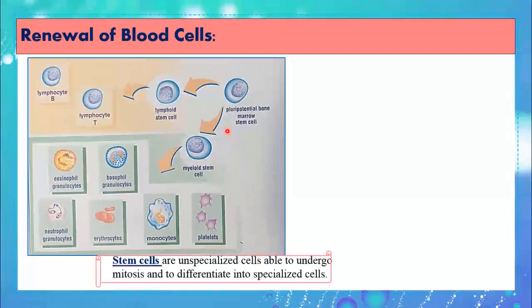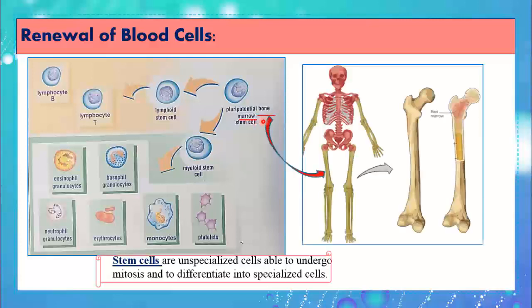Looking back at the document, you can see that this cell is a pluripotential bone marrow stem cell. So what is a bone marrow? Bone marrow is a tissue found inside long bones of your body, such as the bone of your thigh or the bone here in your hand. This bone marrow contains those blood stem cells. So this structure or this document is happening inside the bone marrow of your body. We still have one term to explain, pluripotential.